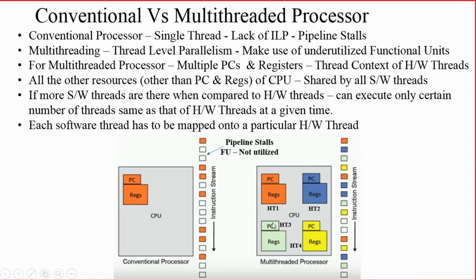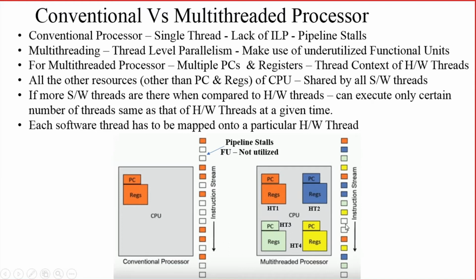But since it is having other hardware threads, what will happen? This blue shows that the second software thread, which is mapped on the second hardware thread, will be executing in this functional unit. Then the third software thread, which is mapped on the third hardware thread, will be executed in this unit. Then the fourth software thread will be executed on the fourth unit, like that. So each of the functional units will be utilized by one or the other hardware threads. That is why it is shown in different colors.